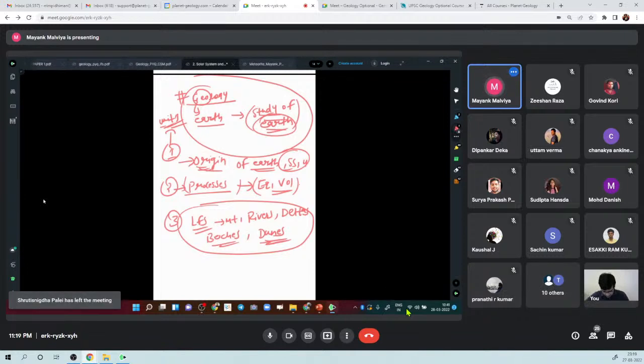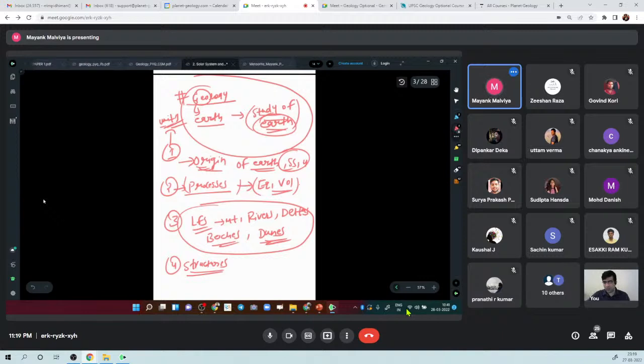Another very important thing is that geology studies structures, right? When you study Earth, you will study structures. There is a mountain, and it looks something like this. The mountain is essentially rocks, right? So these are some features. This is technically called something. So we are studying various structures, right?